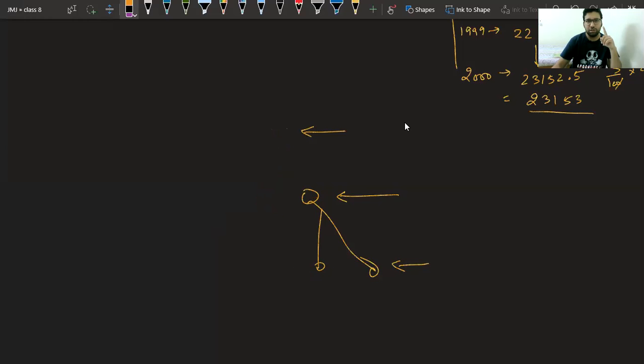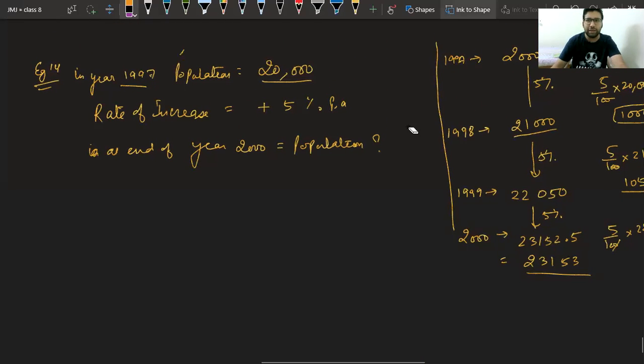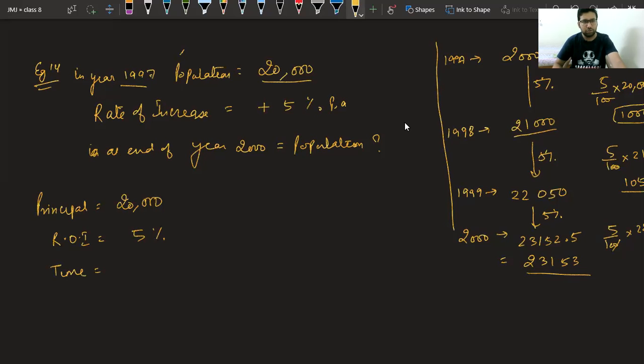We have the population as 20,000 in year 1997. So we can take principal as 20,000. Tell me what is the time period, beta? We want to check the population in year 2000. What is the time period? Yes, because 2000 minus 1997 is 3 years. We want to check after 3 years what is the population.